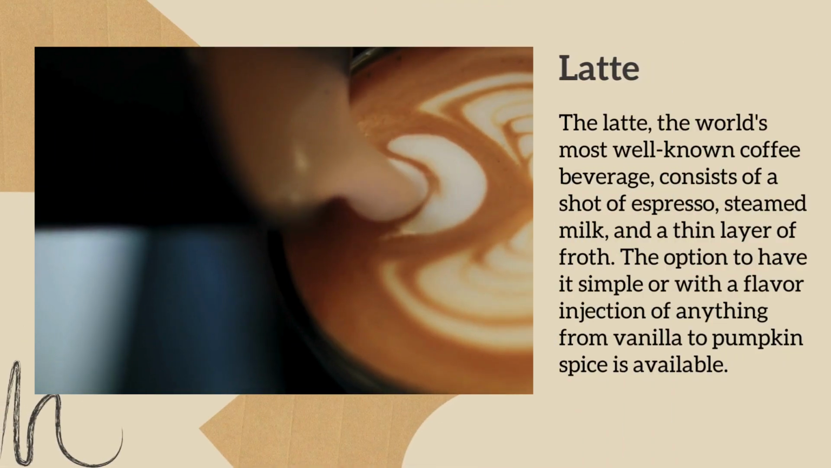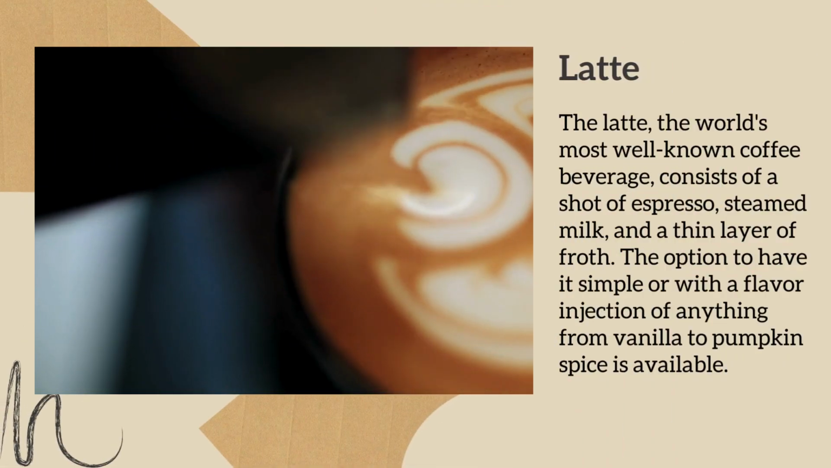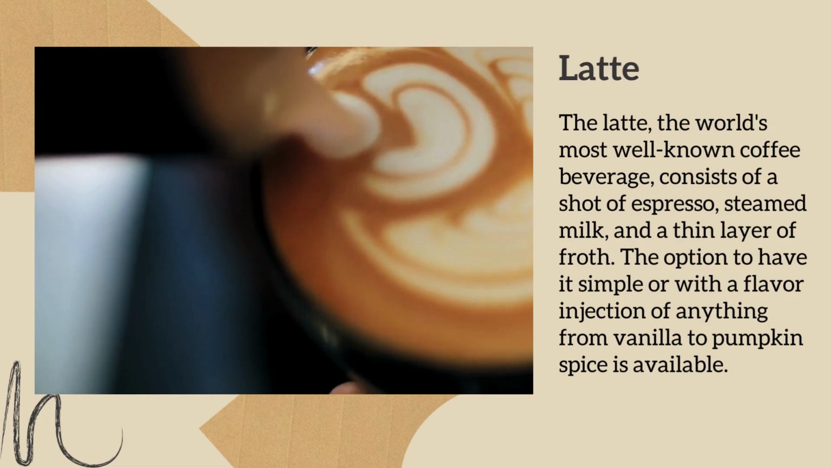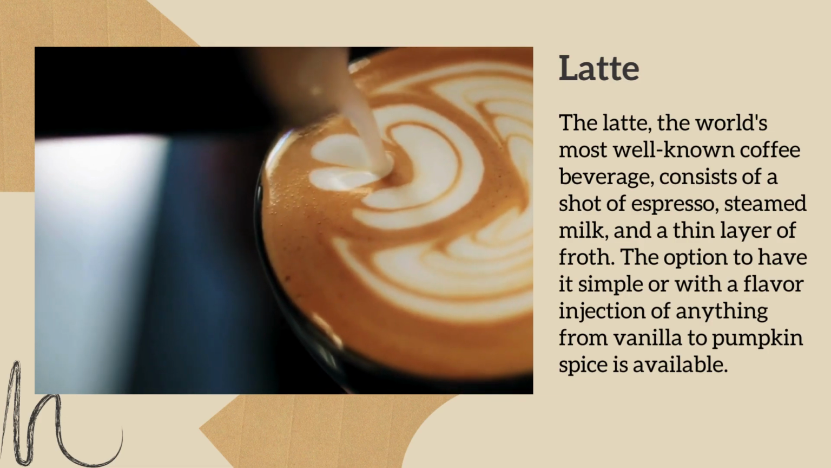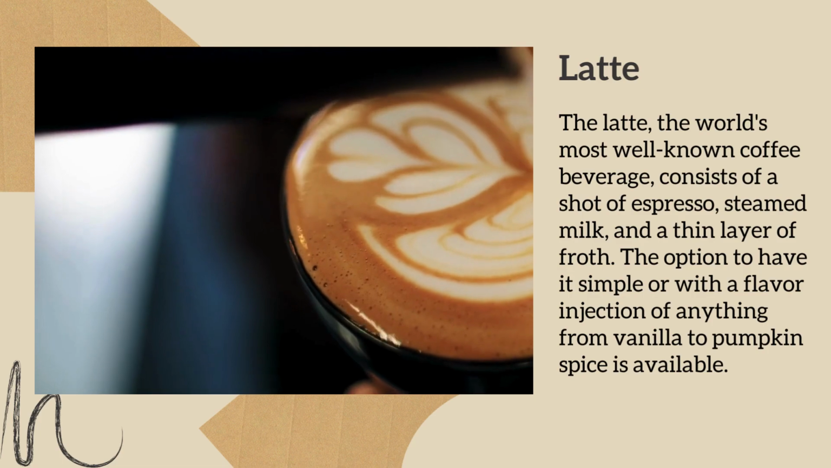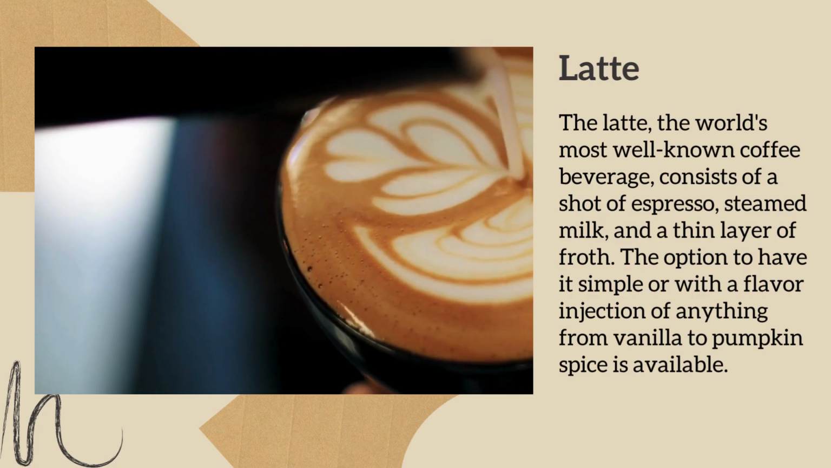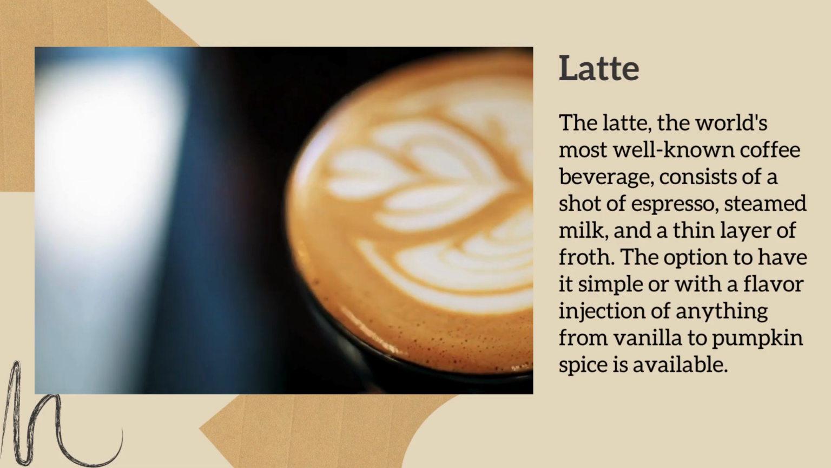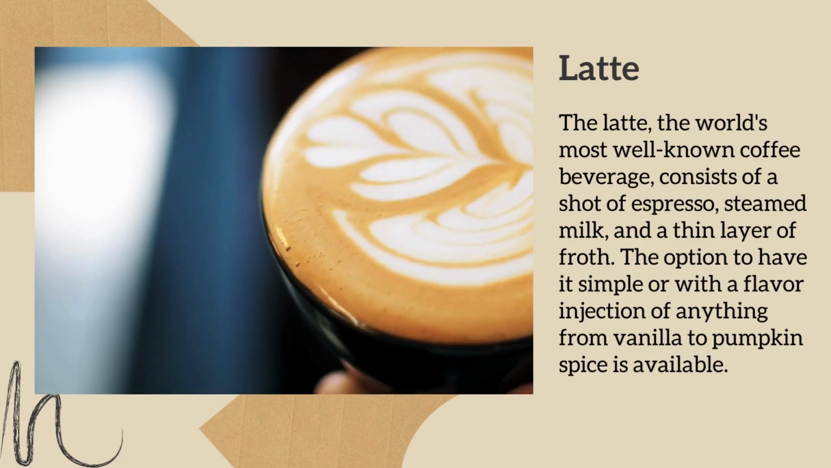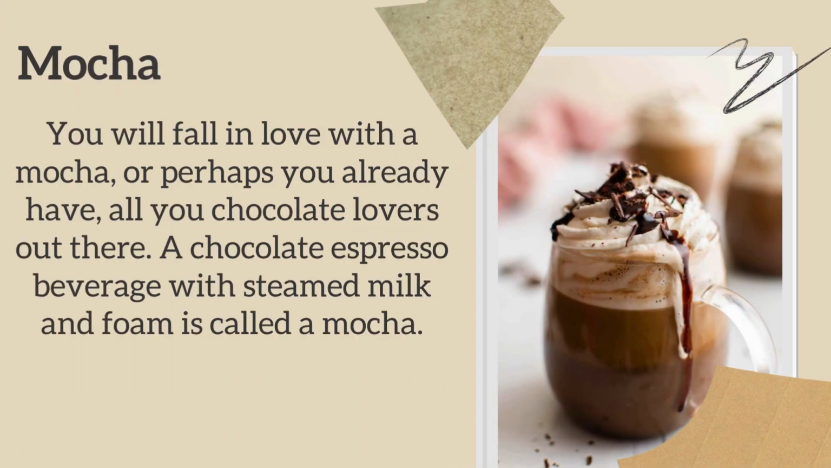Latte. The latte, the world's most well-known coffee beverage, consists of a shot of espresso, steamed milk, and a thin layer of froth. The option to have it simple or with a flavor injection of anything from vanilla to pumpkin spice is available. Mocha. You will fall in love with a mocha, or perhaps you already have, all you chocolate lovers out there. A chocolate espresso beverage with steamed milk and foam is called a mocha.